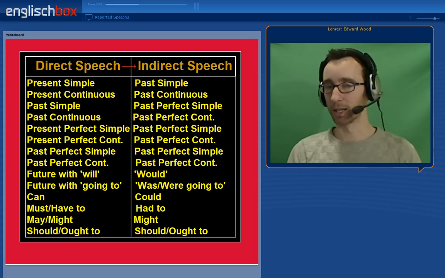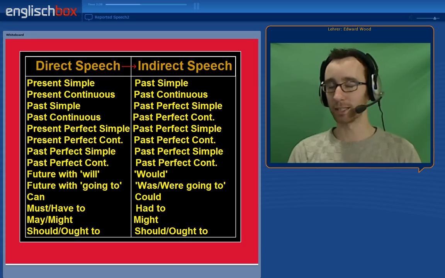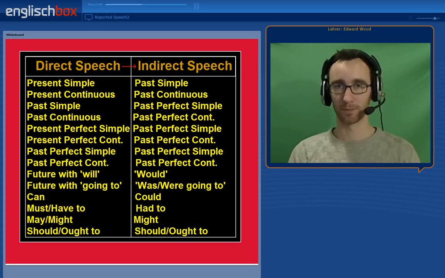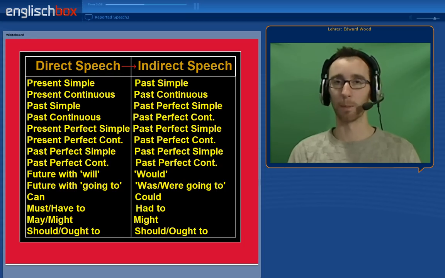Must normally becomes had to in indirect speech. The doctor said, "I must take it easy for a few days," for example, or the doctor said I had to take it easy for a few days. May normally becomes might. "I may go out tonight." "He said he might go out tonight." And should and ought to normally remain the same.